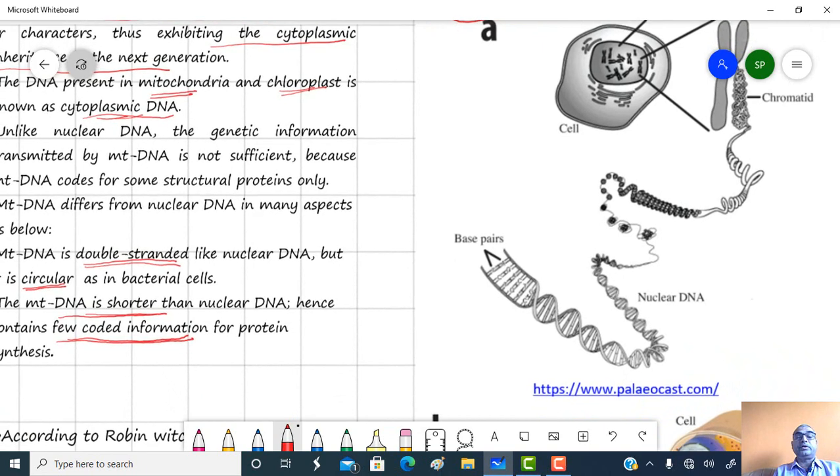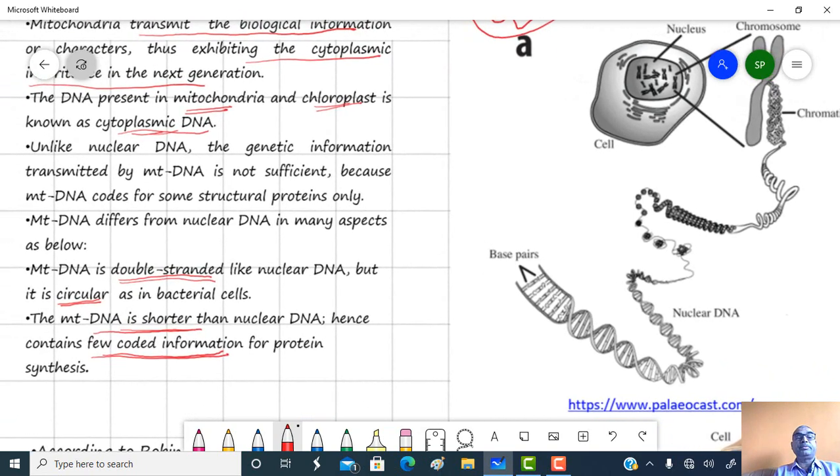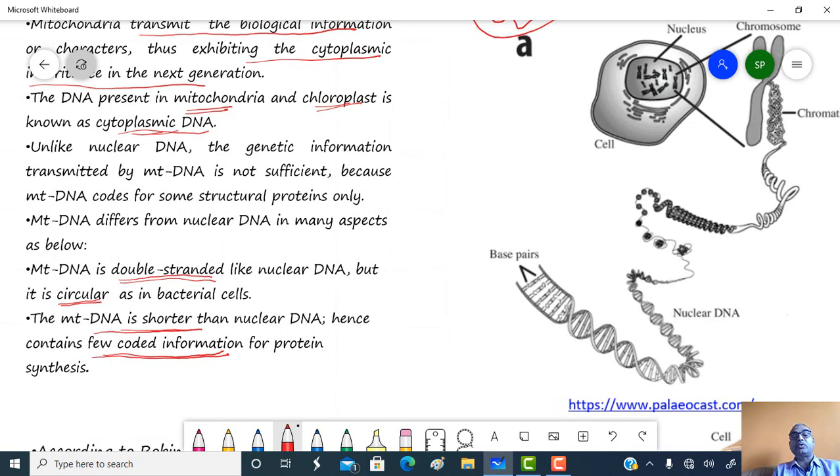Unlike nuclear DNA, the genetic information transmitted by mitochondrial DNA is not sufficient, because mitochondrial DNA codes for only some structural proteins. Mitochondrial DNA differs from nuclear DNA in many respects.